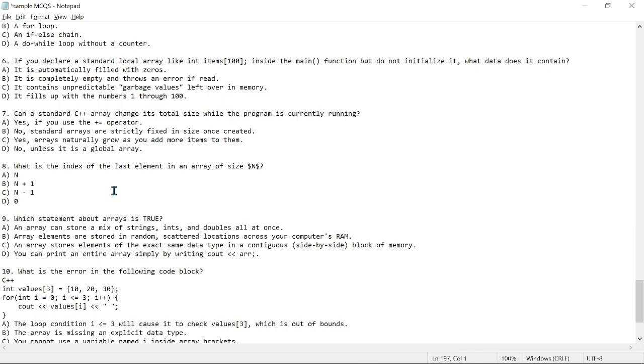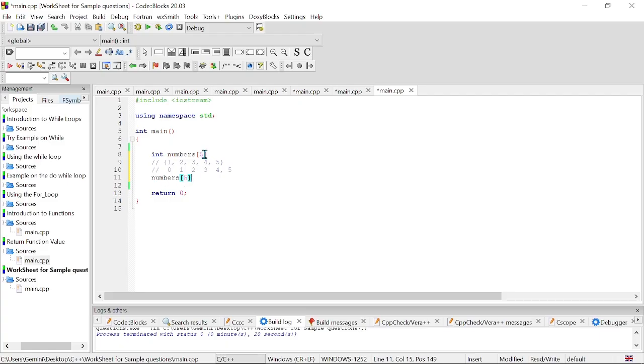If you declare a standard local array like int items with a size of 100 inside the main function but do not initialize it, what data does it contain? All right, this is a very interesting question. Let's actually try this and see. So let's say we do 100, and we can try using a for loop.